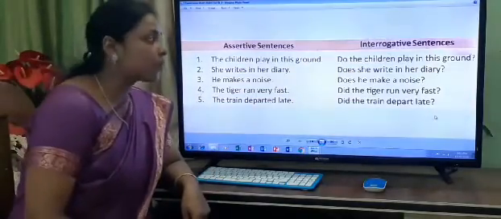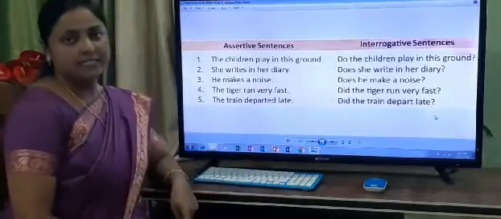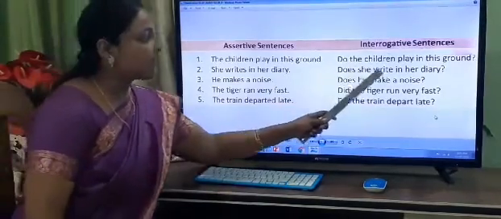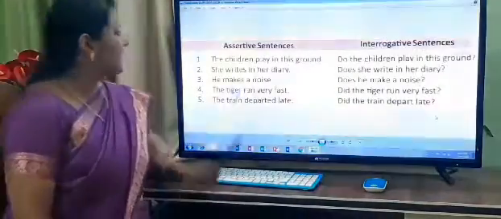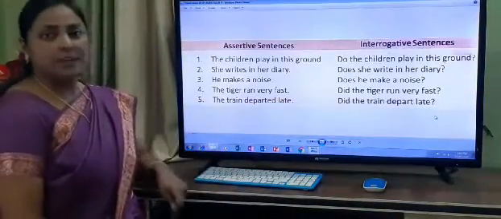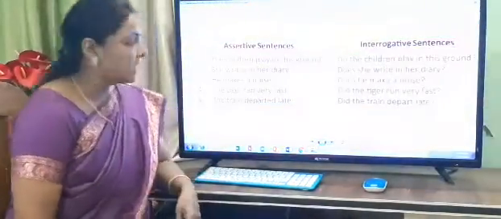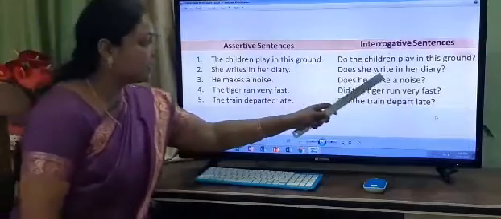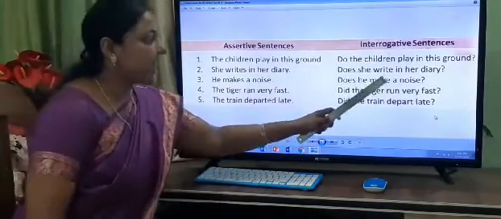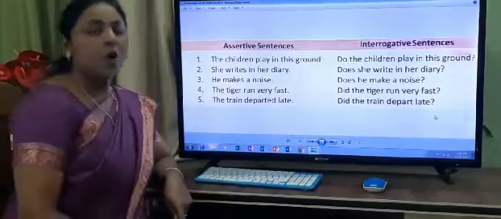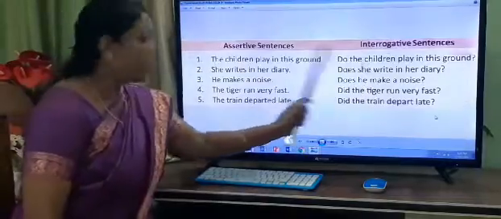So when we start the question, before the subject, what we will use? Does. Does she write in her diary? And one more thing, children. Here what it has written, writes. When we make the interrogative sentence, we will remove the S here and what we will write? Write. Does she write in her diary? Or you can say, what is the base form of writes?